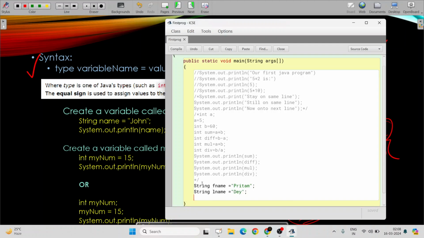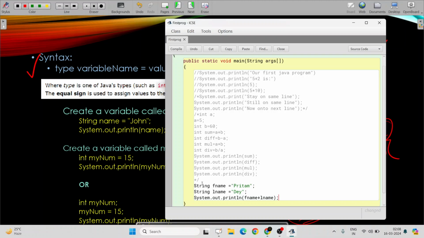If I write system dot out dot println, what will I write? First name plus last name. What will happen? What does this plus do? Will it calculate 5 plus 2, 7?